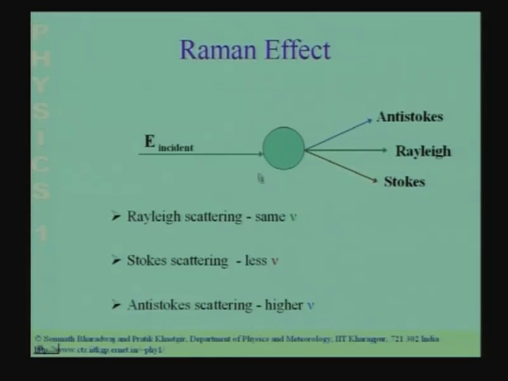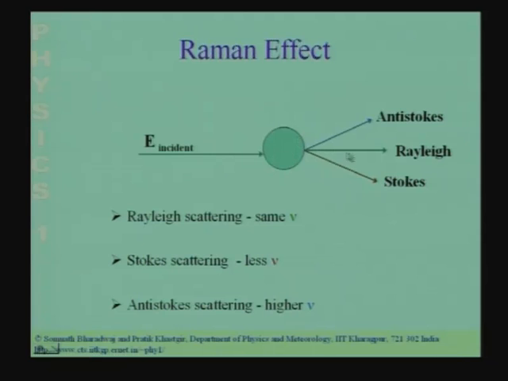Let me repeat again, you have benzene liquid in a container. On this container you shine some very intense light at a frequency nu, and then you look at the spectrum of the light that is scattered, the light that is scattered in different directions.